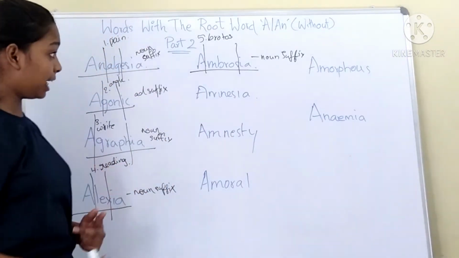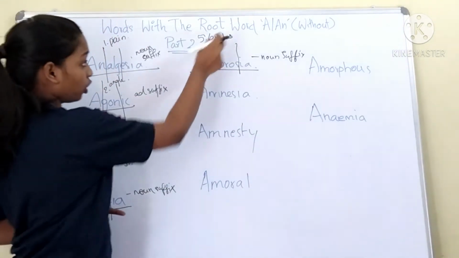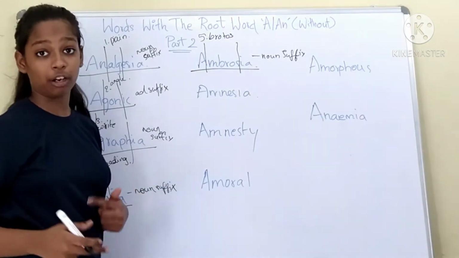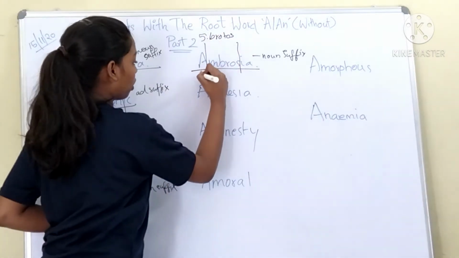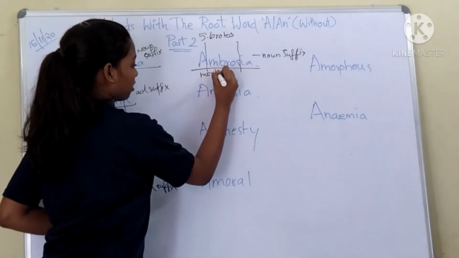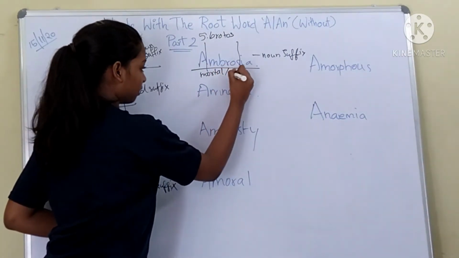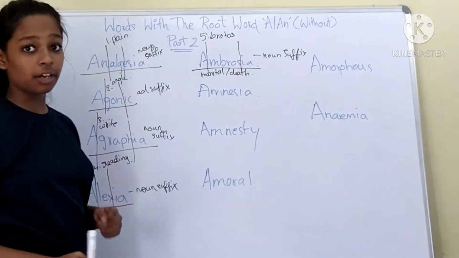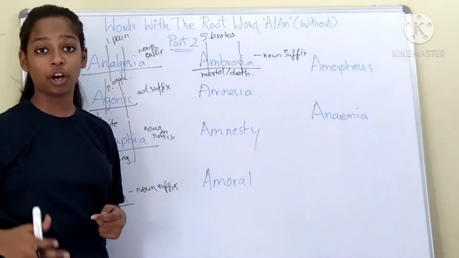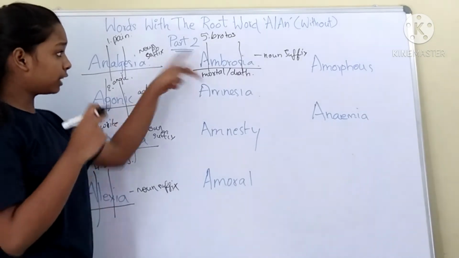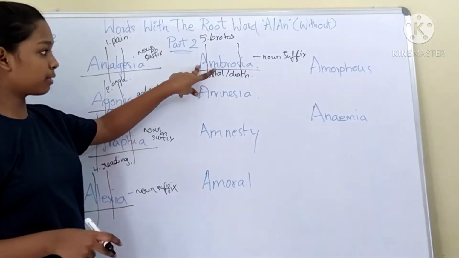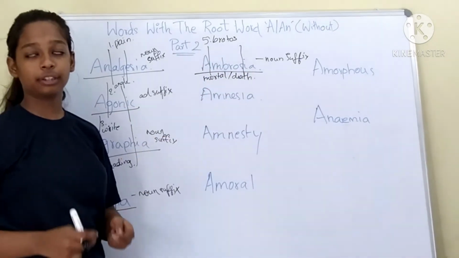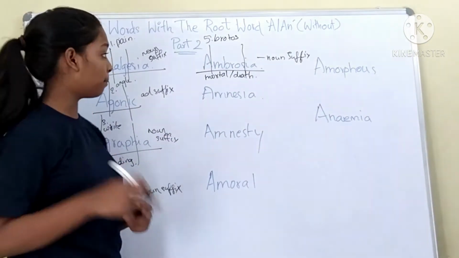The word means a food of the gods that makes them immortal. So A is without, brotos means death. So without death, the food of the gods that makes them immortal.